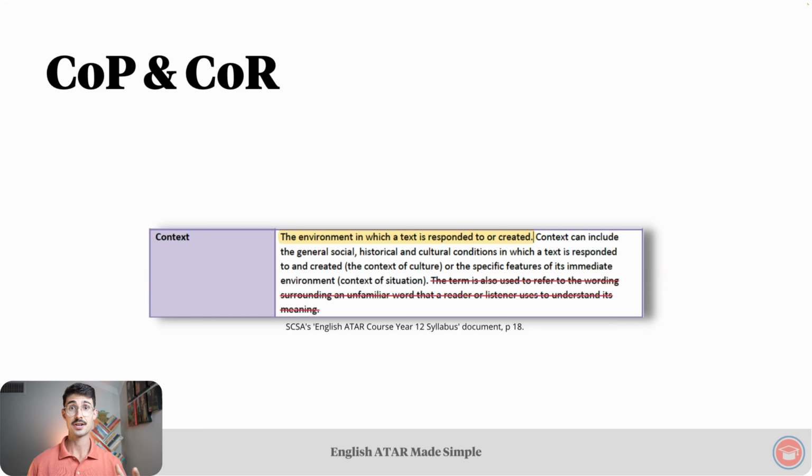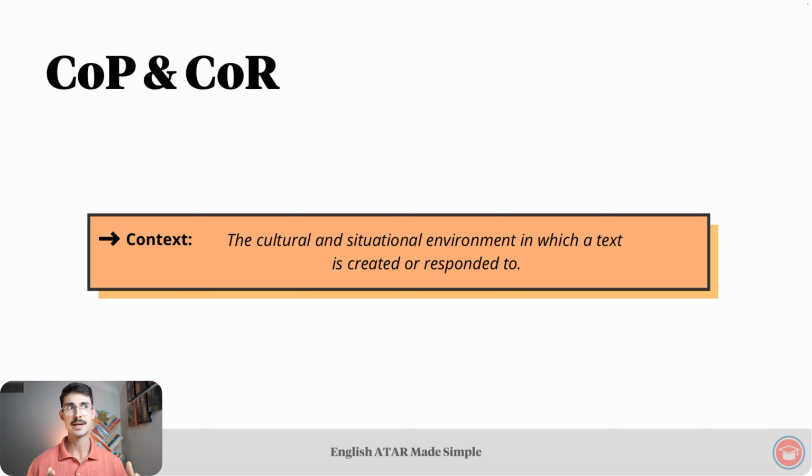This first category of context manifests in the first sentence of the Scarza definition of context, the environment in which a text is responded to or created. These words, responded and created, each represent a different type of context. And these two types make up our first category of context. This makes a bit more sense if we return to our overarching definition of context: the cultural and situational environment in which a text is created or responded to.